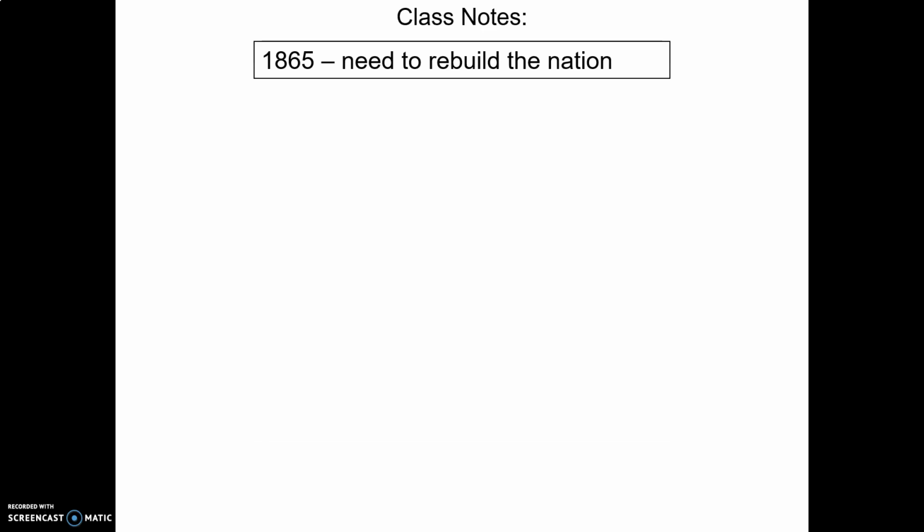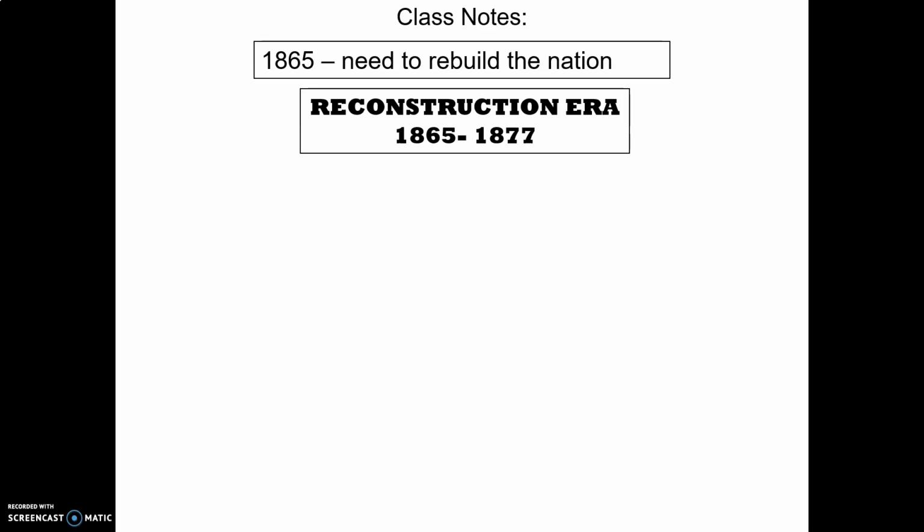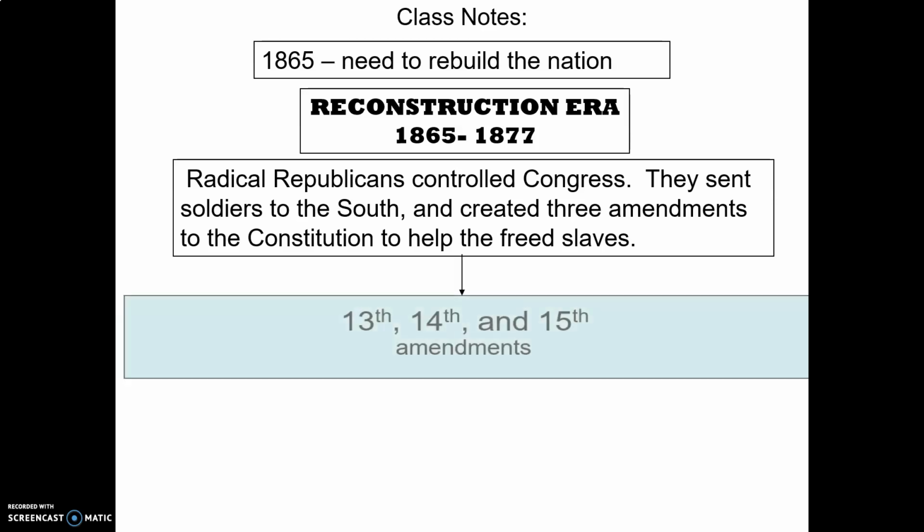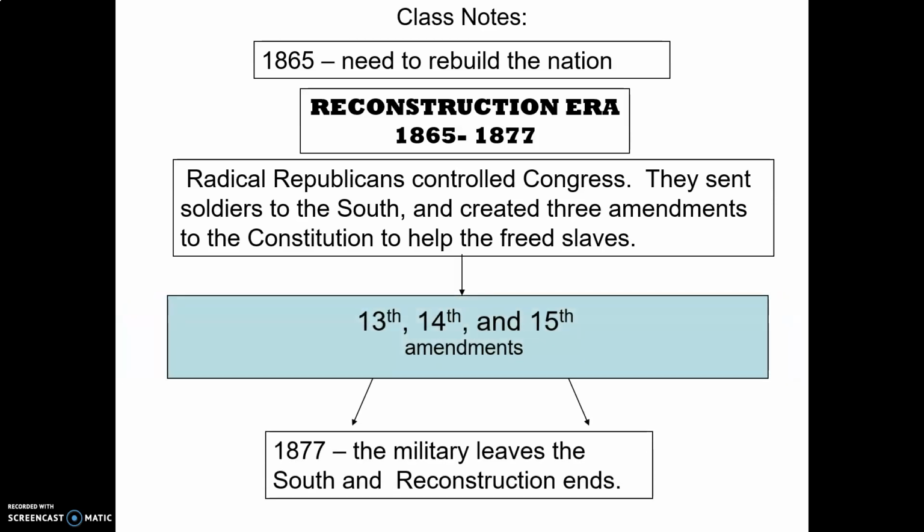All right, moving on. Last part before we finish up our lesson. So 1865, need to rebuild the nation. Reconstruction era is from 1865 to 1877. I already told you that. Radical Republicans controlled Congress. They sent soldiers to the South. Remember, they're going to send soldiers to protect these African Americans and to enforce the laws, which are the 13th, 14th, and 15th Amendment. If there's no soldiers, the South's not going to listen to them. So once again, 13th, 14th, and 15th Amendment. And then the military leaves the South and Reconstruction ends, all right? So once the soldiers leave, that's when everything goes downhill because the South can do whatever they want, which we'll talk more about tomorrow, though.